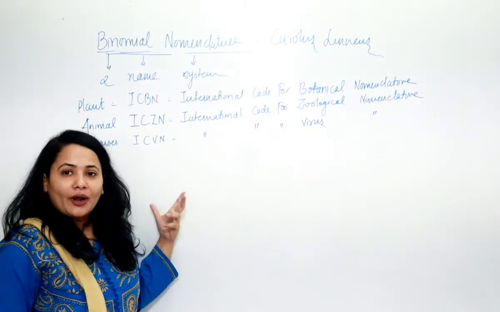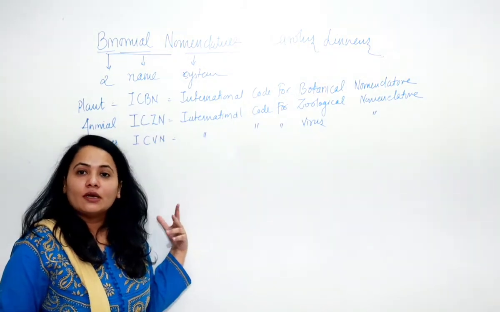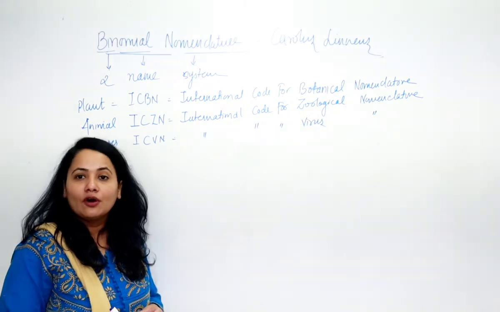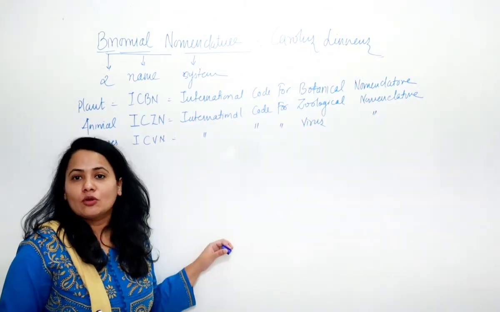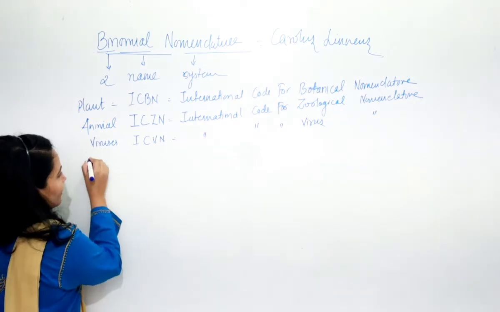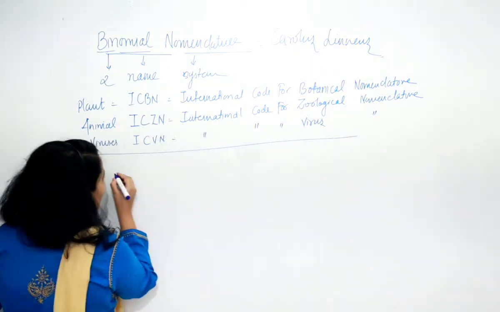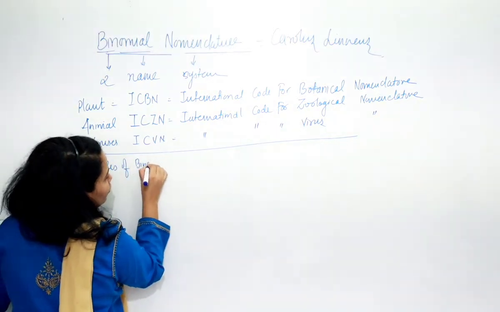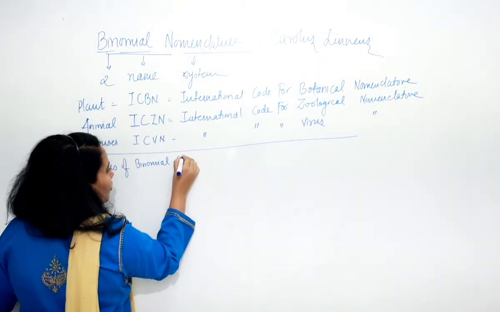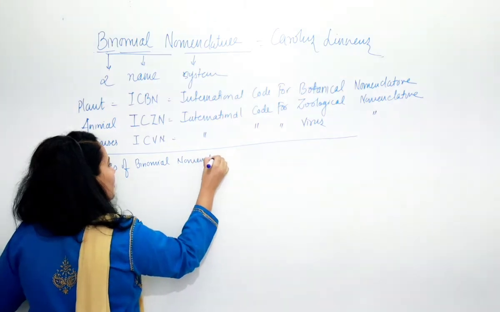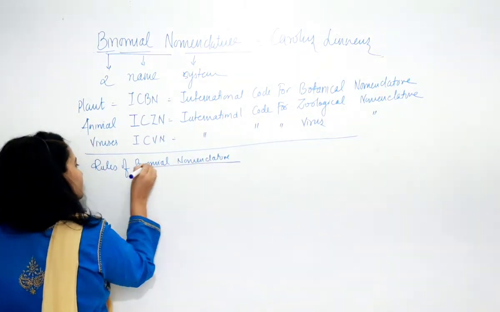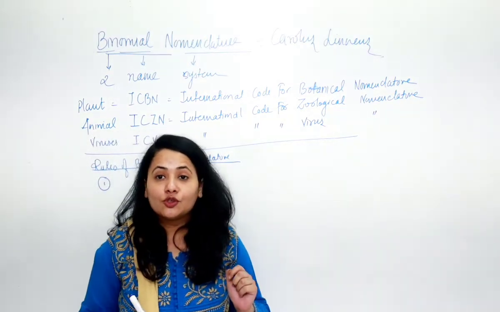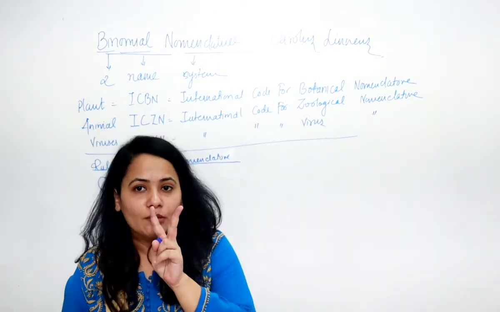Now, prior to naming some species, we need to follow some principles of binomial nomenclature, or we can also call them the rules of binomial nomenclature. So let us understand the rules of binomial nomenclature. So the very first rule is that the name should be given in two naming system.